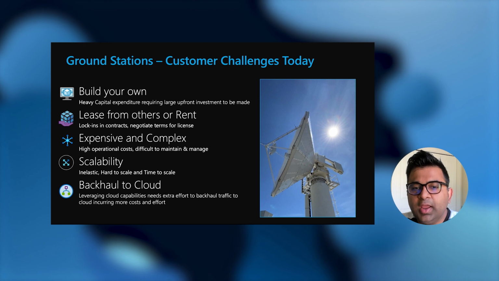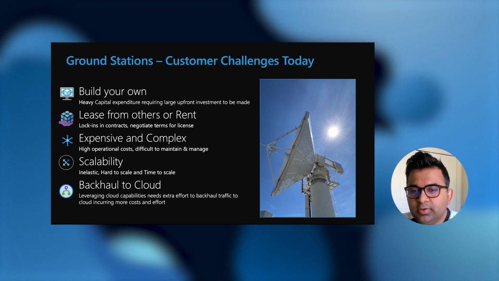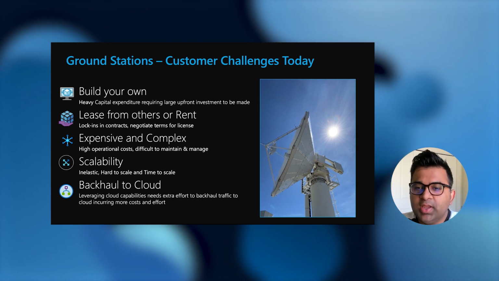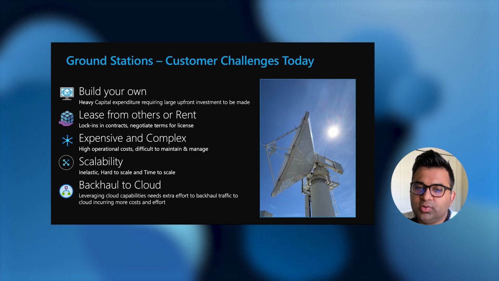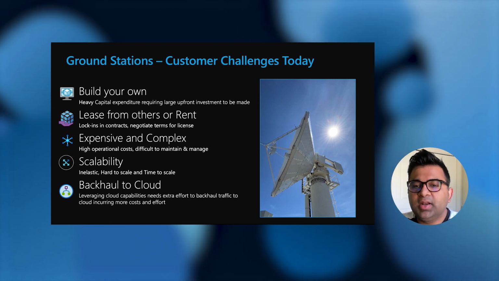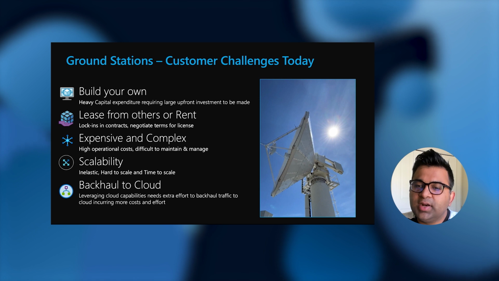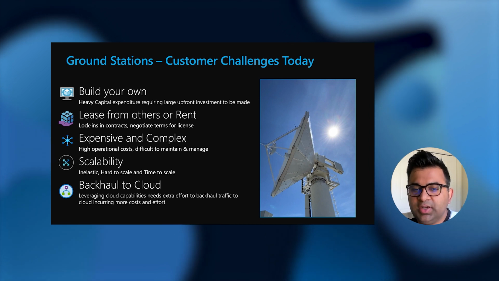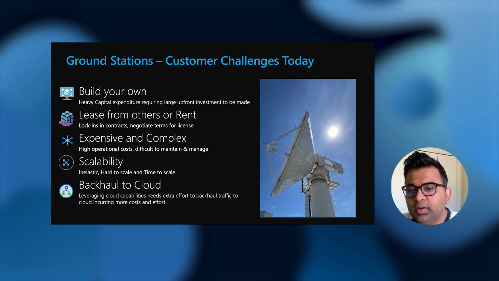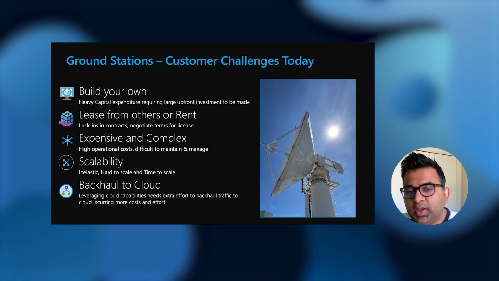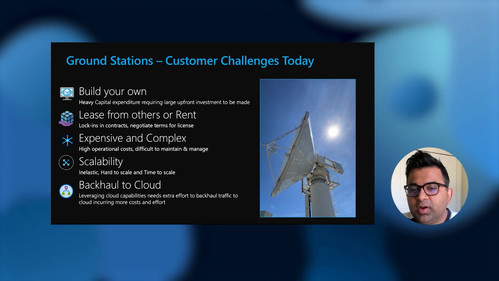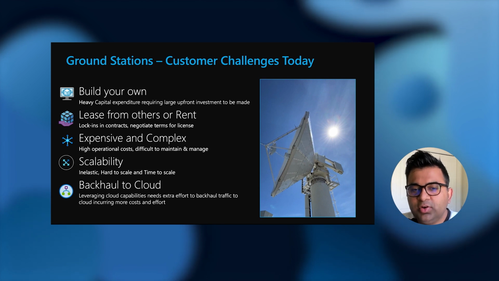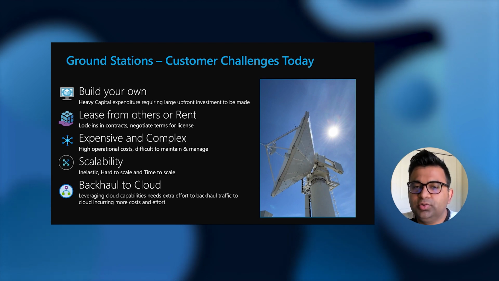In addition, as more data comes down from space, more compute and more resources are required to process and store this data. For this, satellite operators have already started leveraging cloud, which needs the data from space to be backhauled to the cloud. All of this put together makes a great case for a cloud-based ground station as a service. We are happy to introduce Azure Orbital to you today.